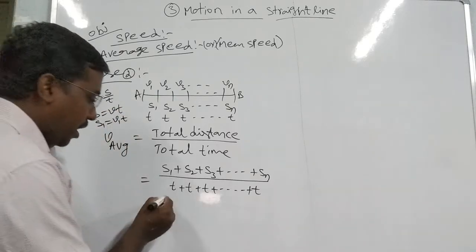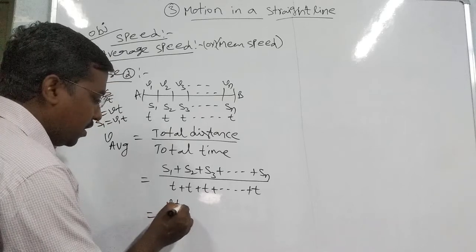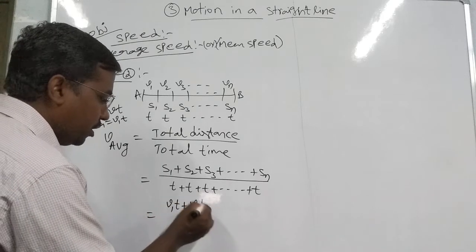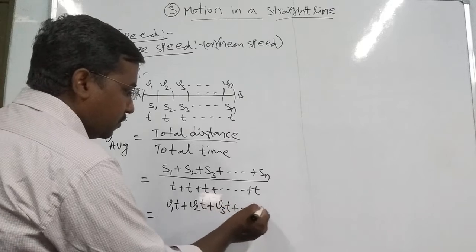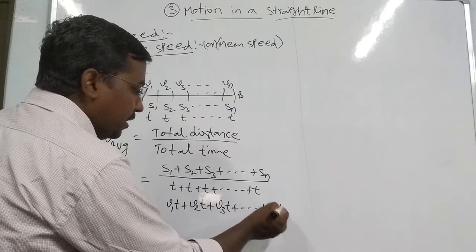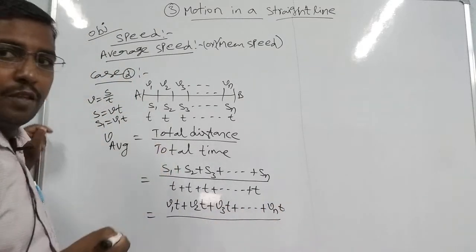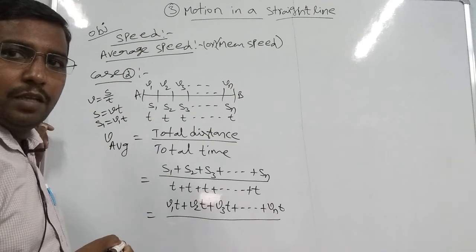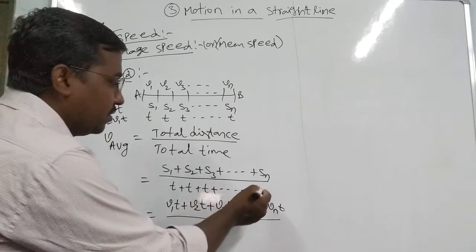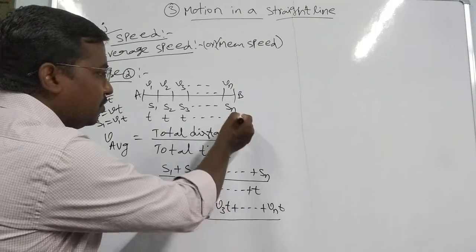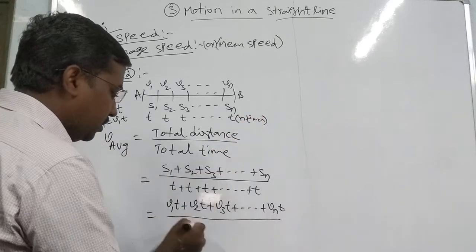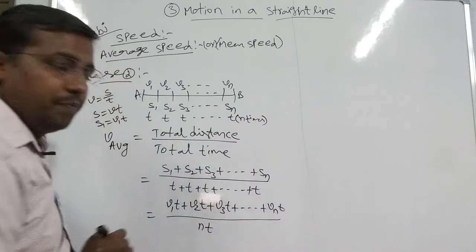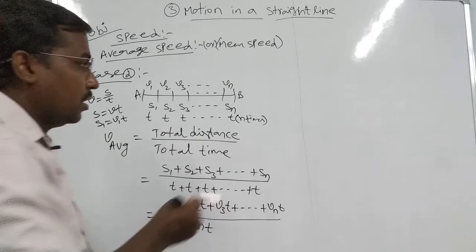So now we write s1 equal to v1t, s2 equal to v2t, s3 equal to v3t and so on plus vnt, by total time. This is total n times, so we write n into t.